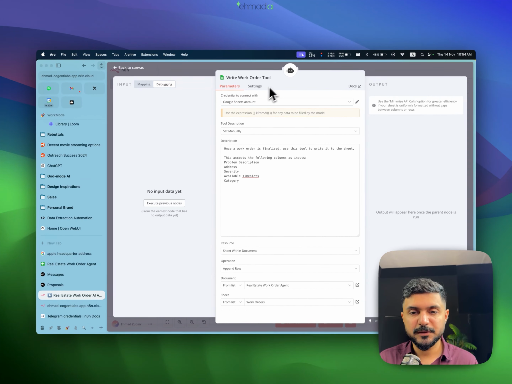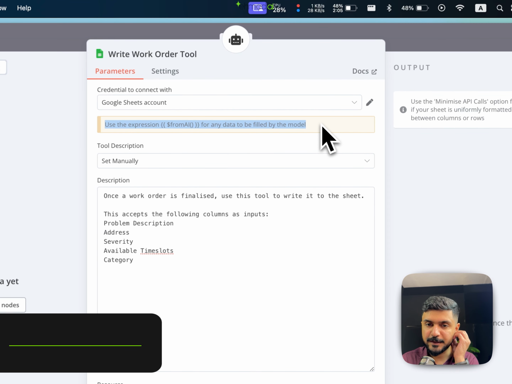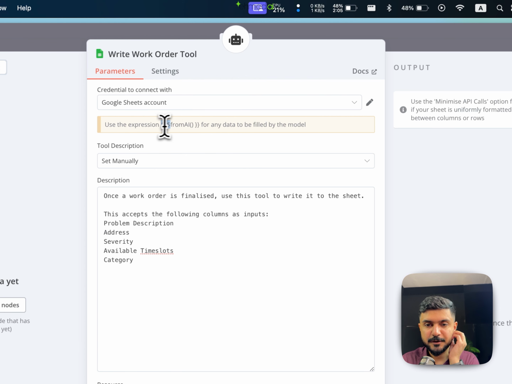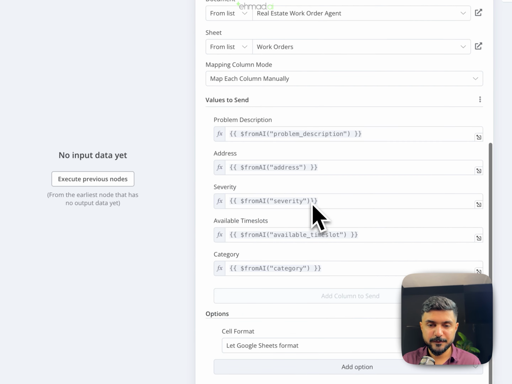If you go to the top of this tool, you'll see this is a tooltip, or information, that we got from this Google Sheet tool. Use the expression $from AI for any data to be filled by the model. And what are the fields that we want the model to fill? Exactly these fields: the problem description, the address, severity, available time slots, and category. And that is what we've done here.